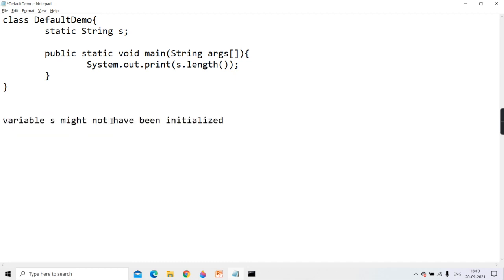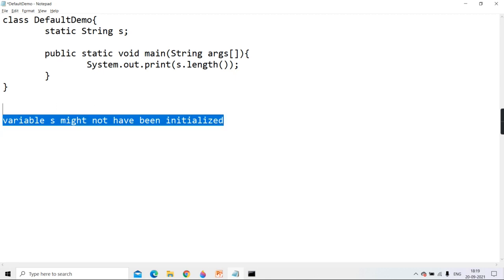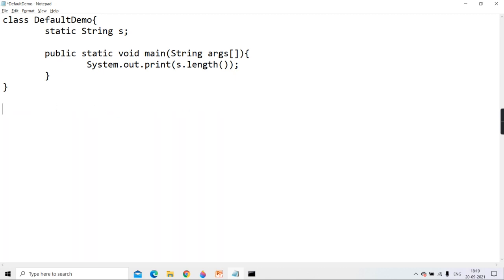Getting? Variable s might not have been initialized. Such error will come or no? When such error comes, first tell me. When it is uninitialized. Yes, means you are accessing a variable in the code, but that variable is uninitialized. 100% right, you told. So is there such problem in this program? When you are accessing s dot length, you are accessing s, is s uninitialized?